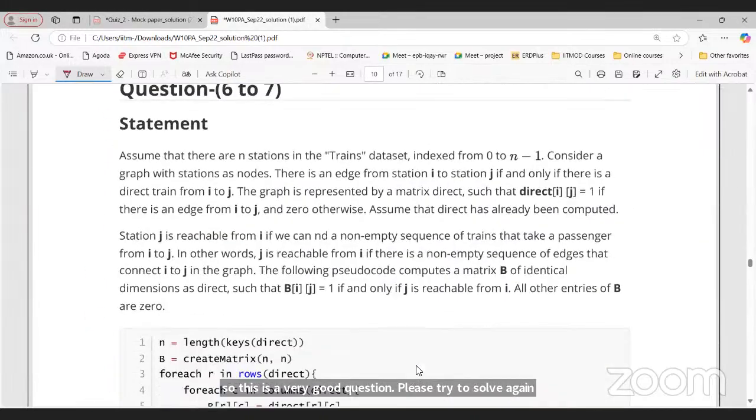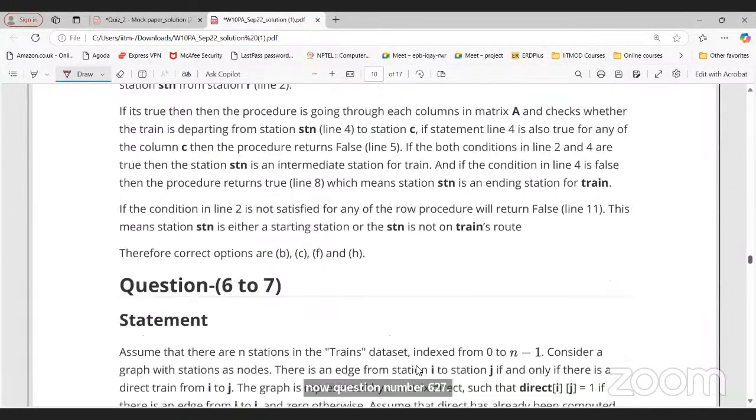Now question number 6 to 7. A different question. Let's see.